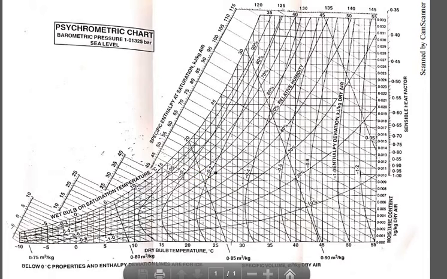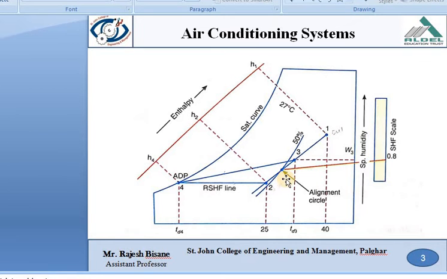And then you can see here another line, that is nothing but the grand sensible heat factor line. You can join point 3 with the ADP point and you will get the grand sensible heat factor line.